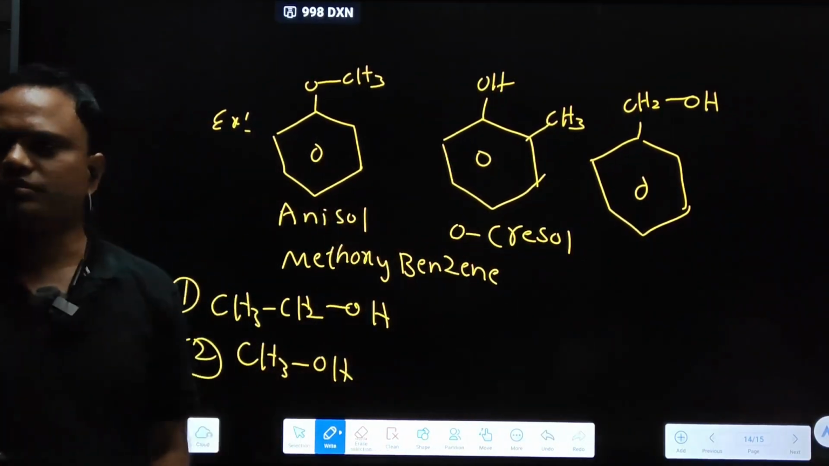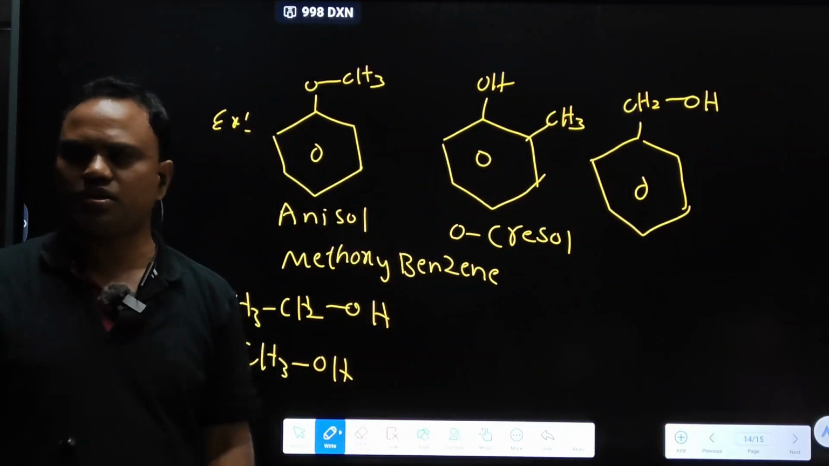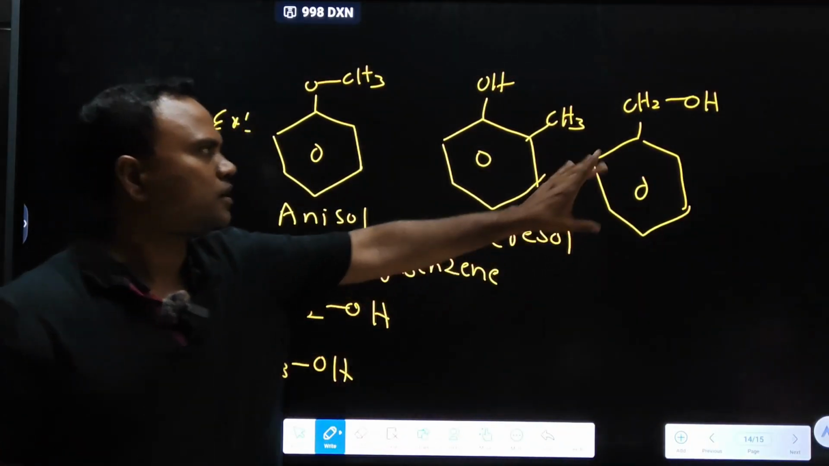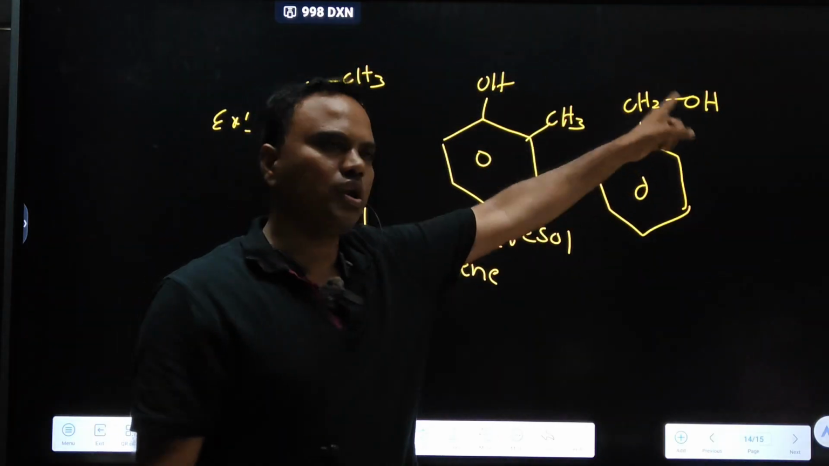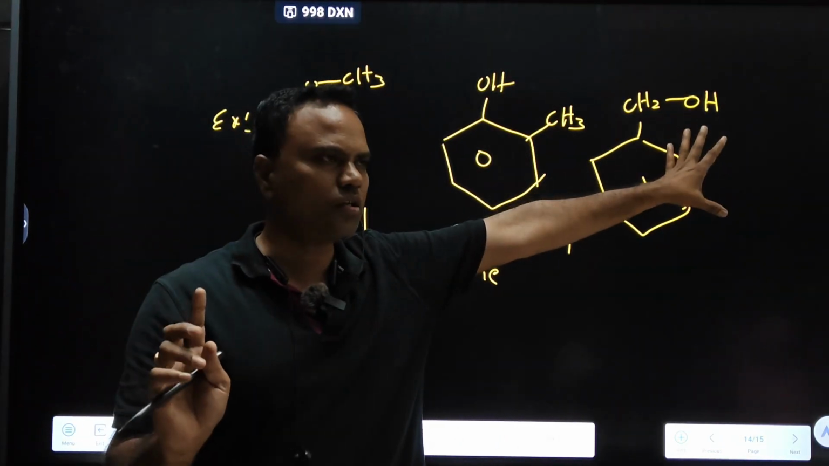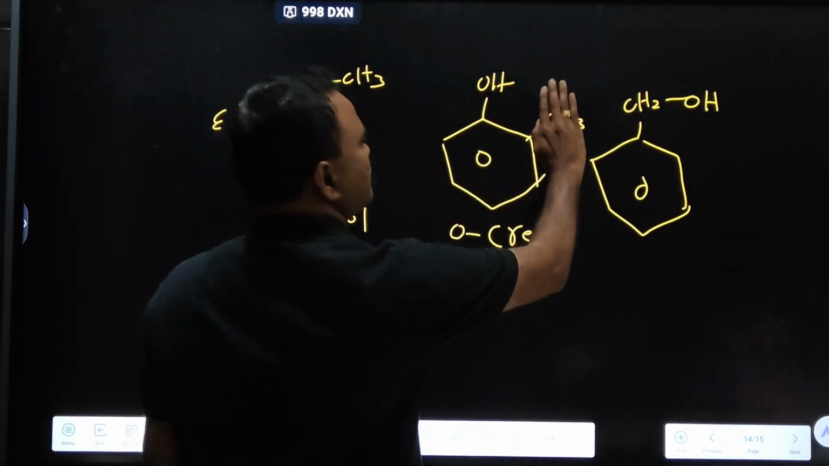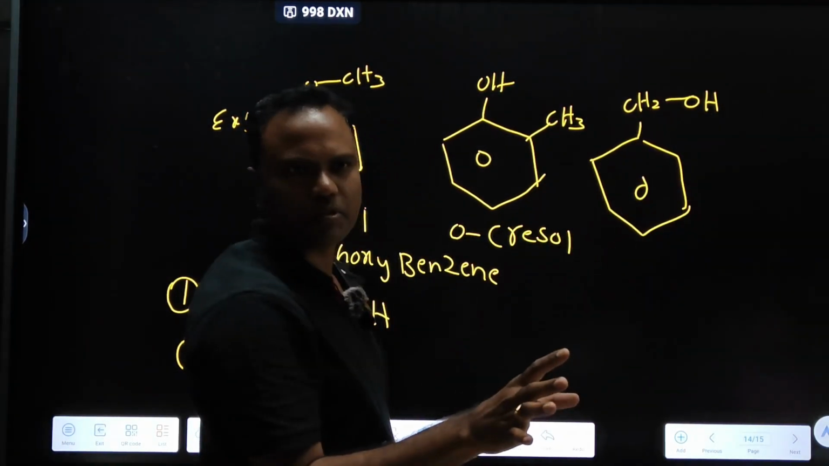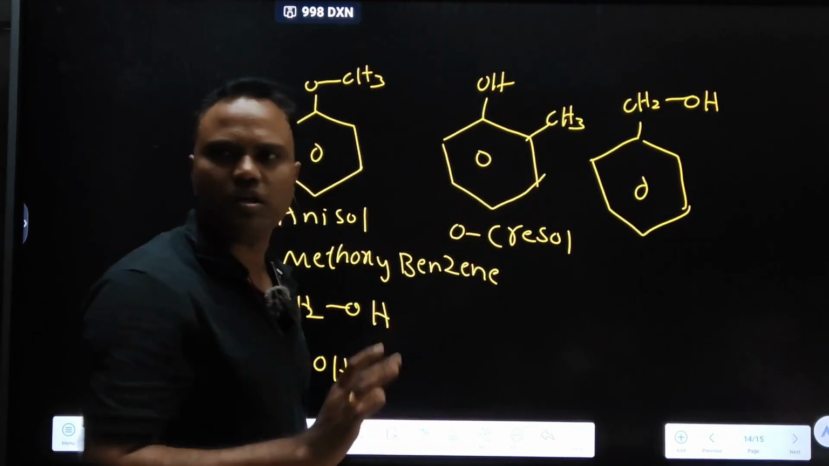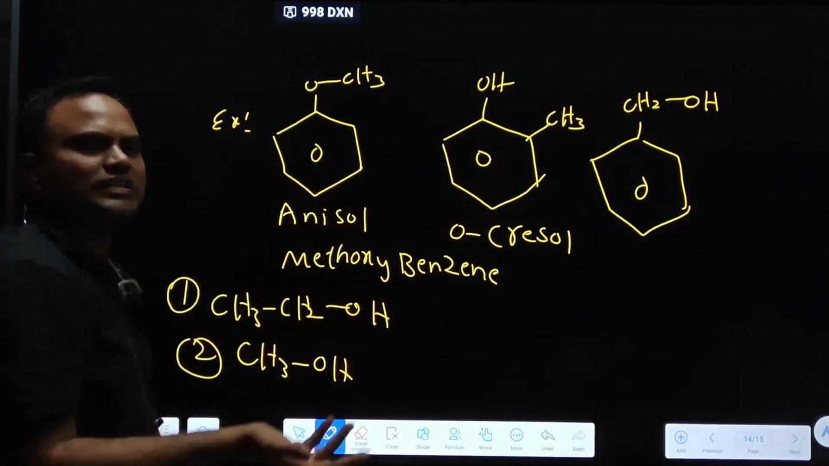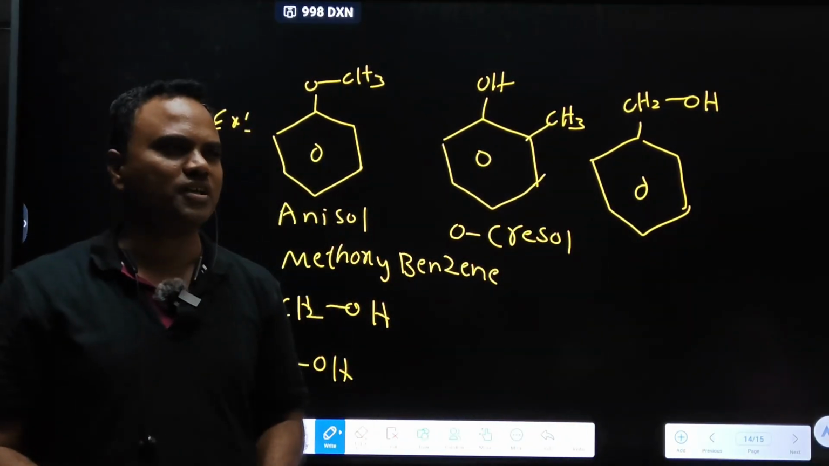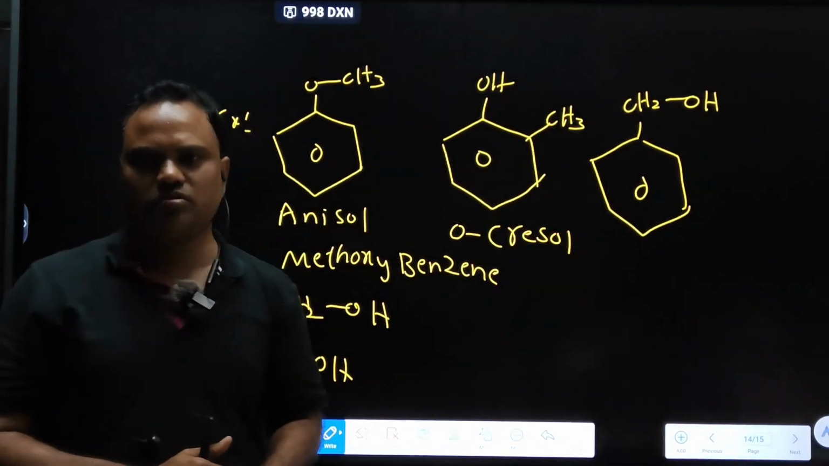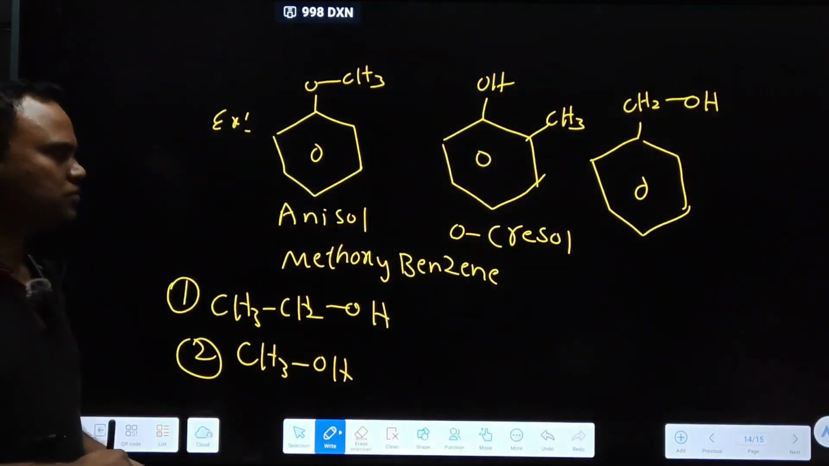Alcohol, phenol, ether. The last, 8th, I have given under general consideration. One simple trick: the chemical properties are different because this is an alcohol, and this is phenol. Alcohol has some different chemical properties, phenol has some different chemical properties, and ethers have different chemical properties. If chemical properties are different, they are considered functional group isomers. Okay, right.